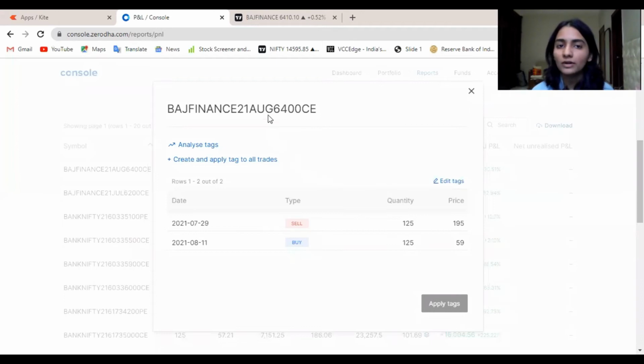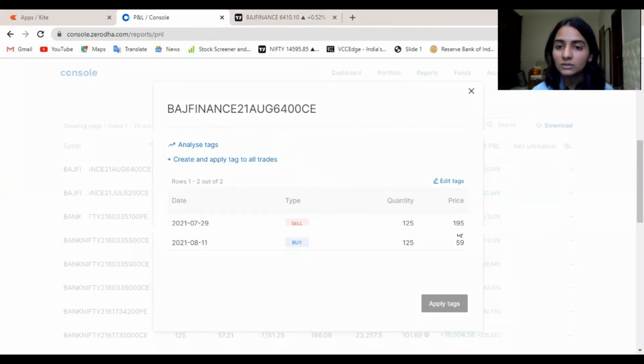So this is the August contract that I had taken, which is now of 6,400 call that I had shorted on 29th of July. The previous contract that I had squared off was on 28th of July, and now I had shorted it on 29th of July and took the August contract.